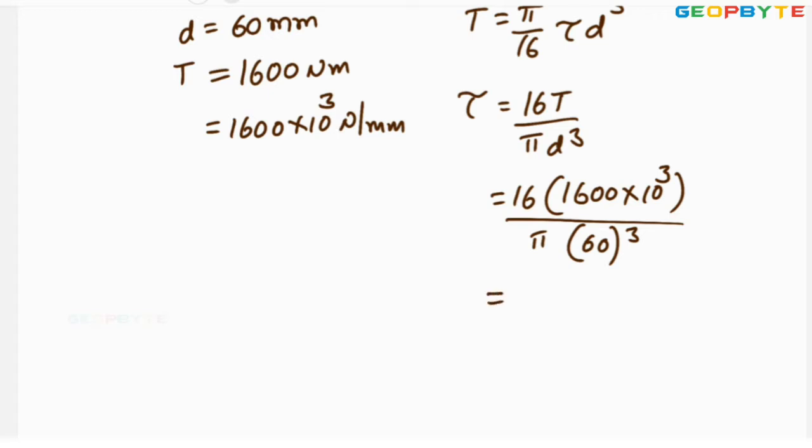You simplify this value for getting approximately 37.725. The unit is Newton per mm square. That is the shear stress developed in the shaft.